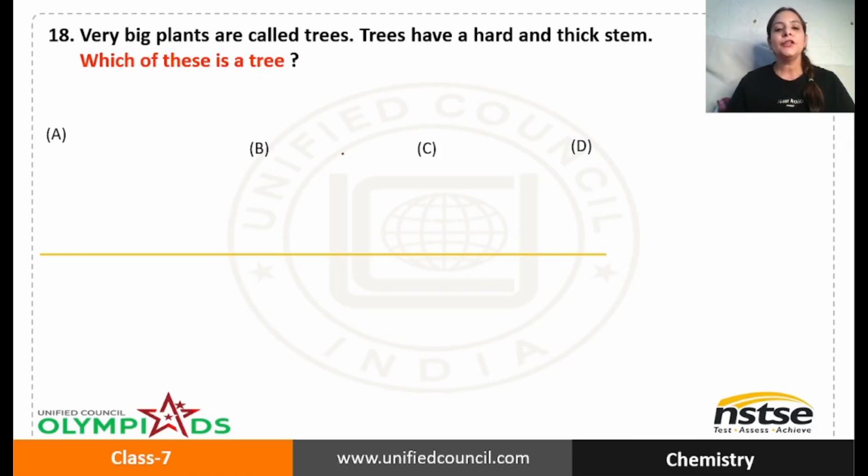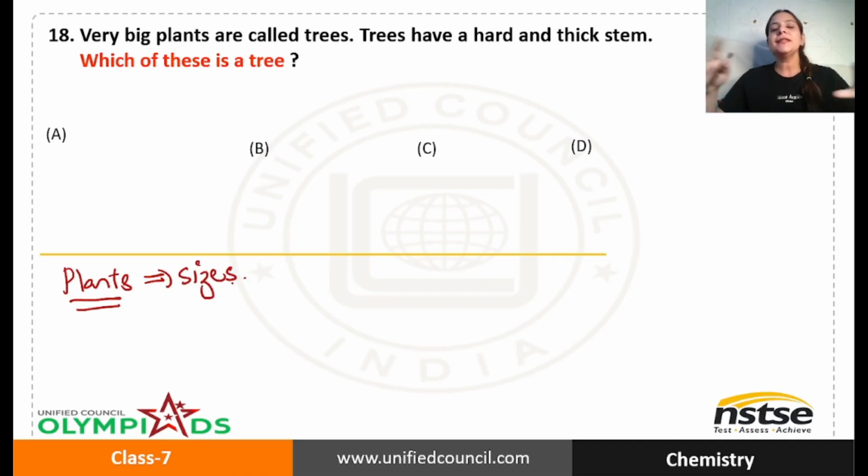So here we are talking about plants. Let me tell you, we can classify plants depending upon their sizes. As you can see, all the plants are not of the same size. So on that basis, we can divide plants into different categories based on their sizes.